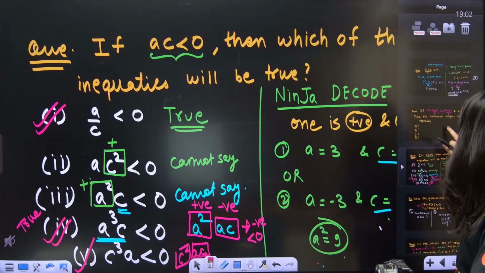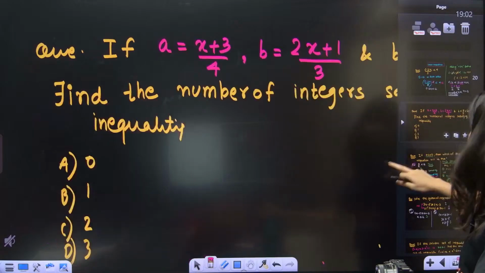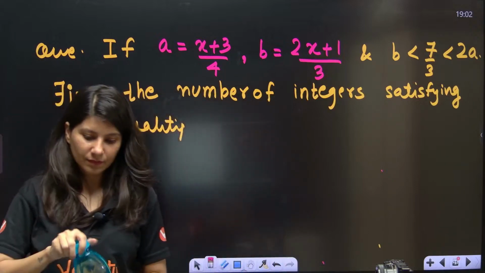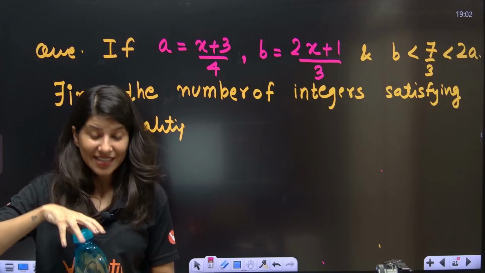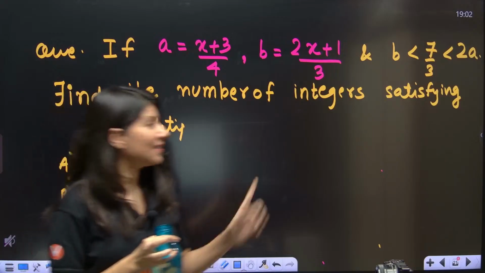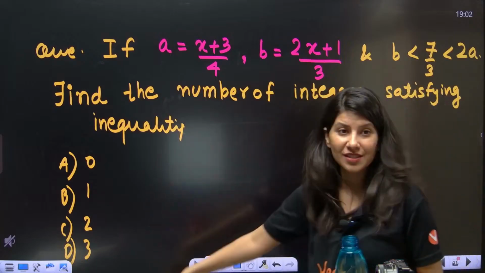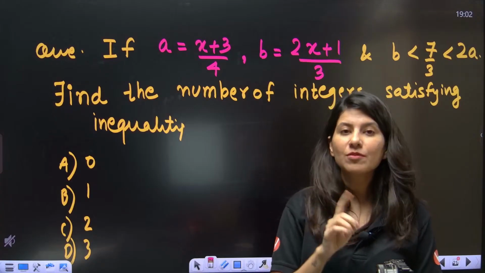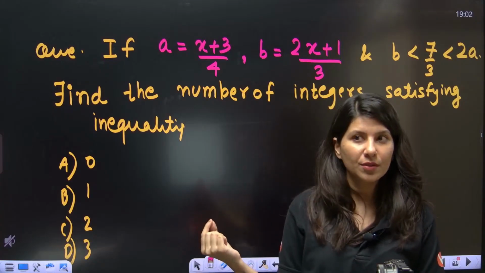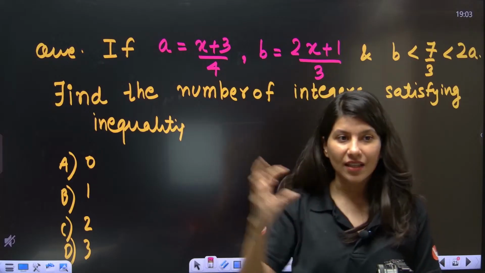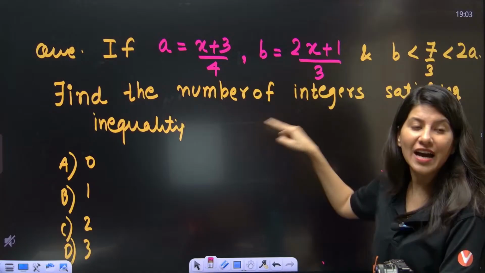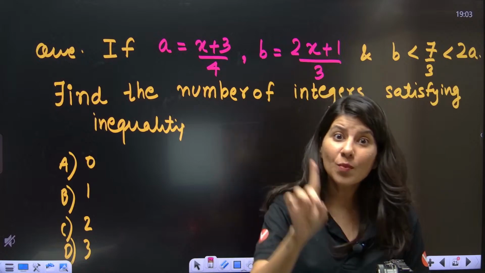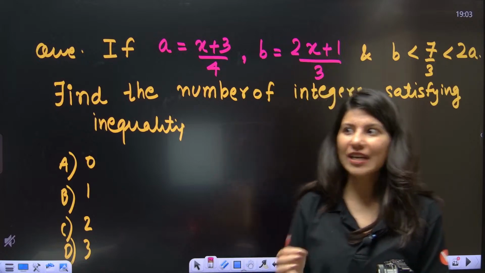Chalo. One more question. Do you want to try one question? Let's see how many of you can try. Yes, Azad is also saying a beautiful question. This is the question and these are the options. Now you will get the glimpse of JEE Main. By the way, these type of questions, not exactly this, but the category, the pattern, the way of asking, can be asked in MCQ also and can be asked in numerical type also.